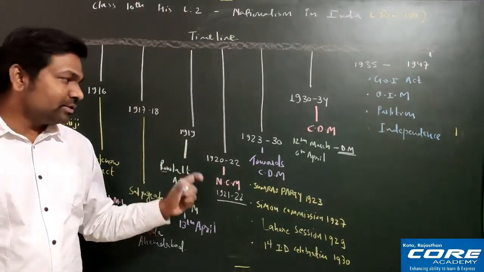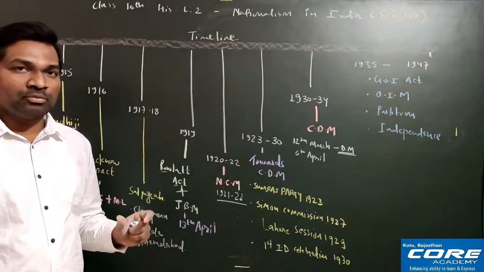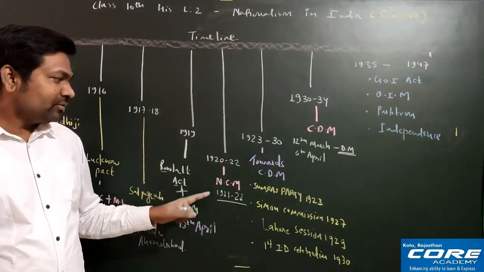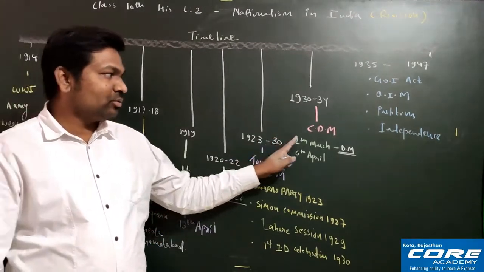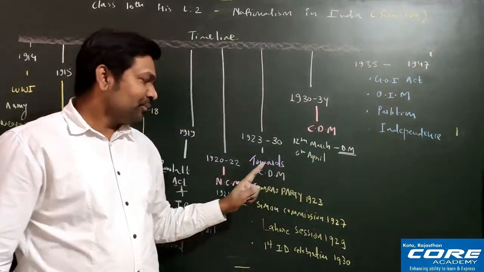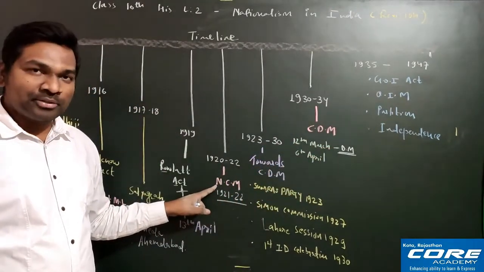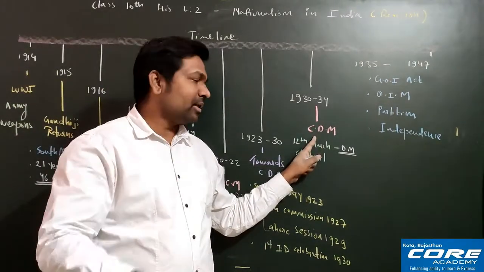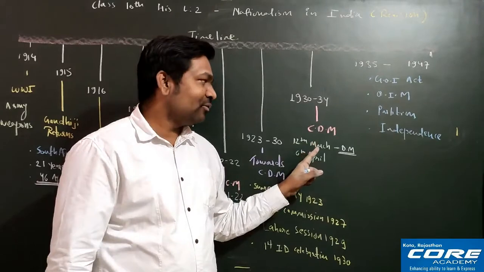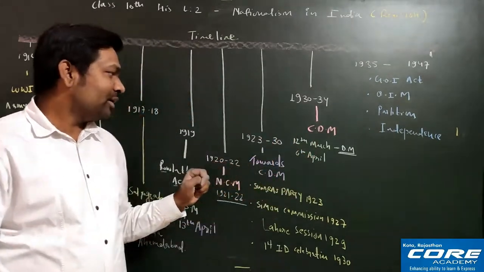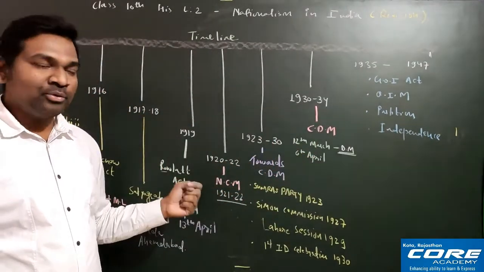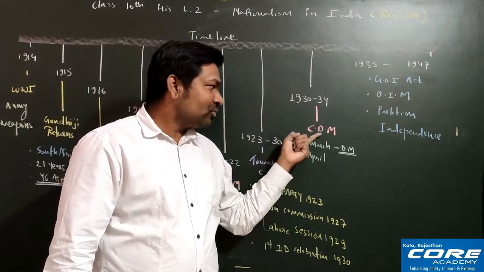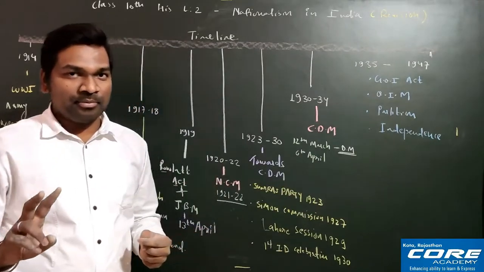Fine. But there are differences also between the non-cooperation movement and the civil disobedience movement that I'll tell you. And one question also comes: what is the difference between the non-cooperation movement and the civil disobedience movement? One I have already told you. Here we are only stopping cooperation and support, and here we are stopping cooperation and support as well as breaking the laws. The second difference is the year: 1921 to 22 here, and here it is 1930 to 34. This civil disobedience movement took place in two phases. Remember, two phases.